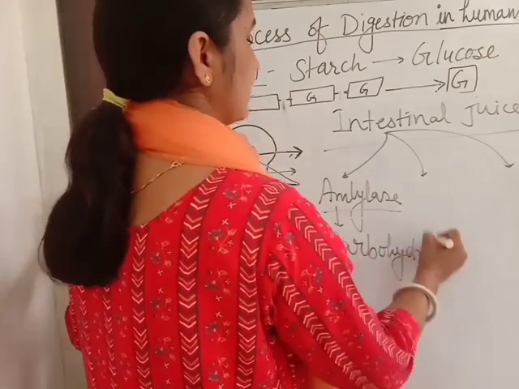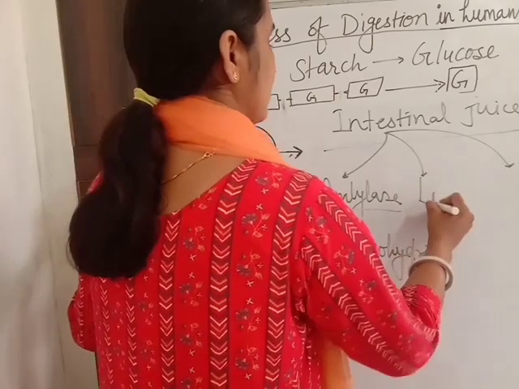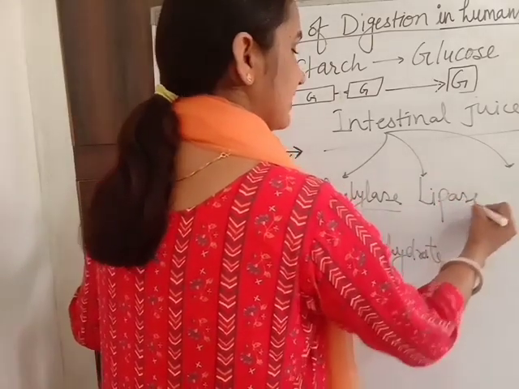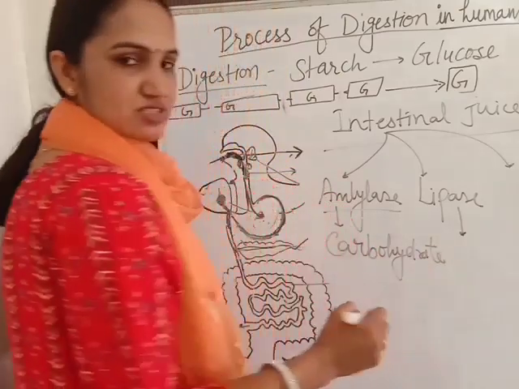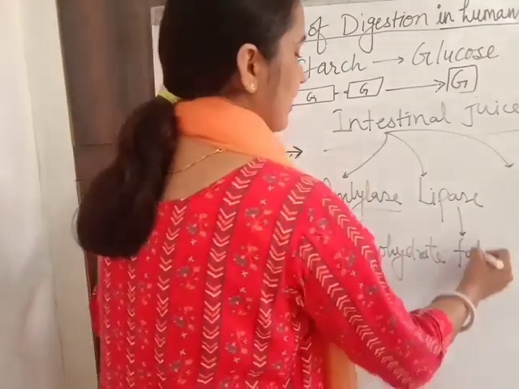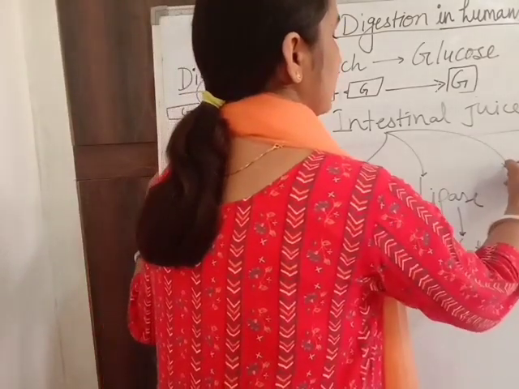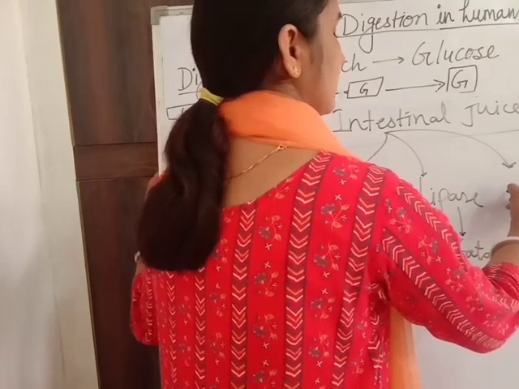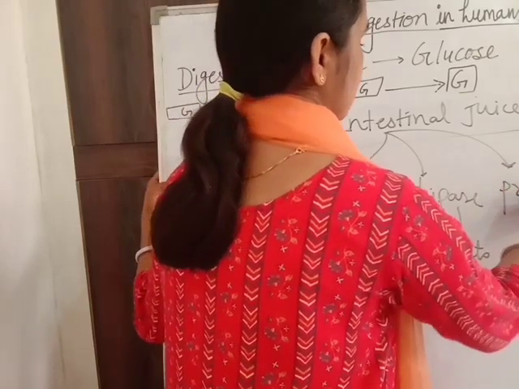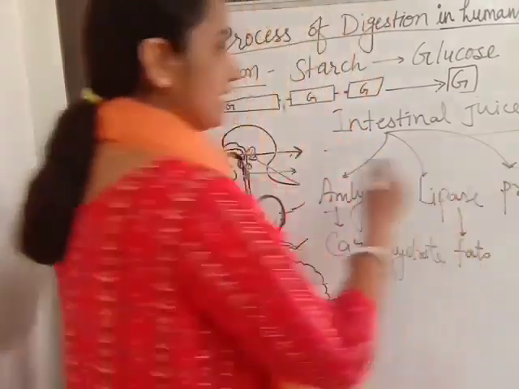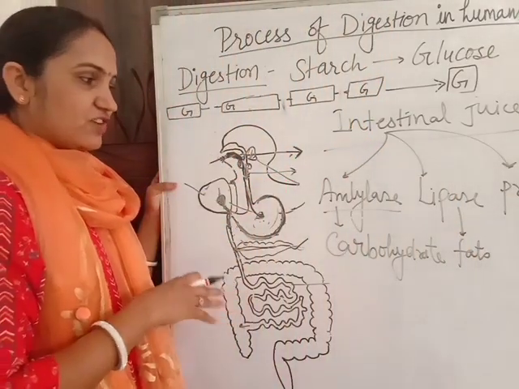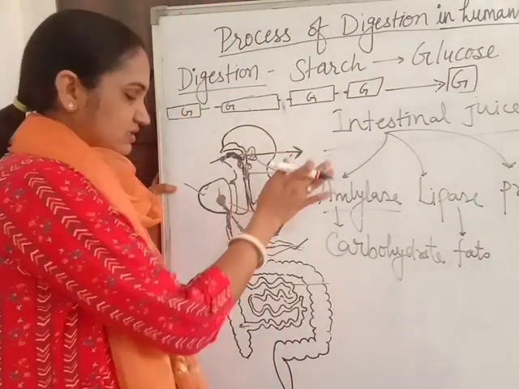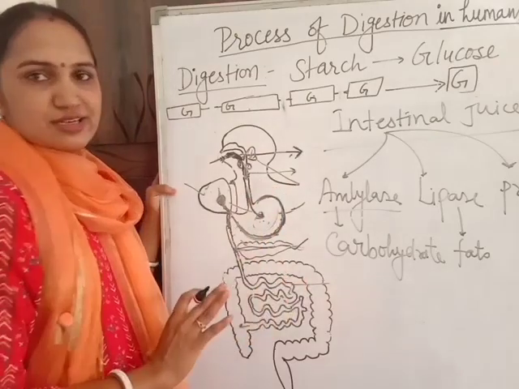Second intestinal juice is intestinal lipase that digests the fats. And finally an enzyme that digests the proteins. So the complete process of digestion completes in the small intestine.